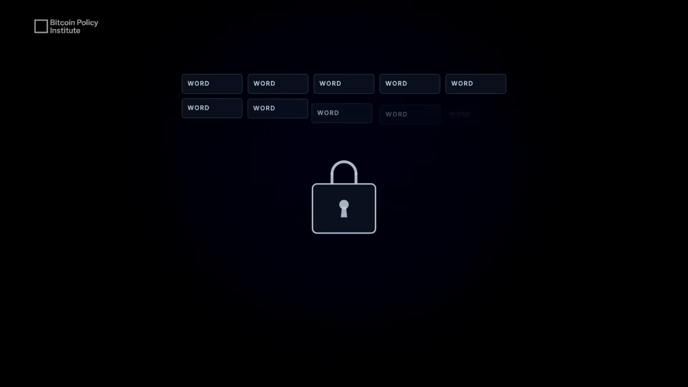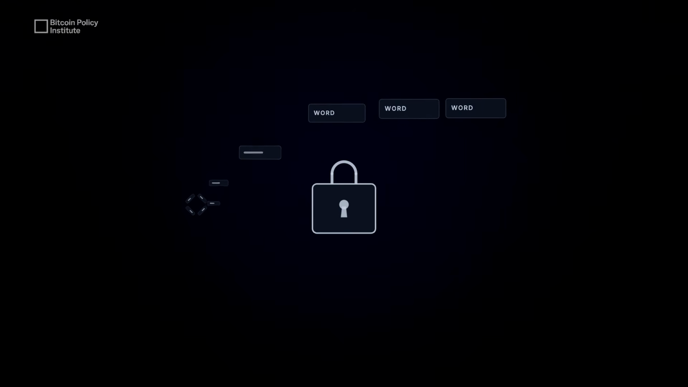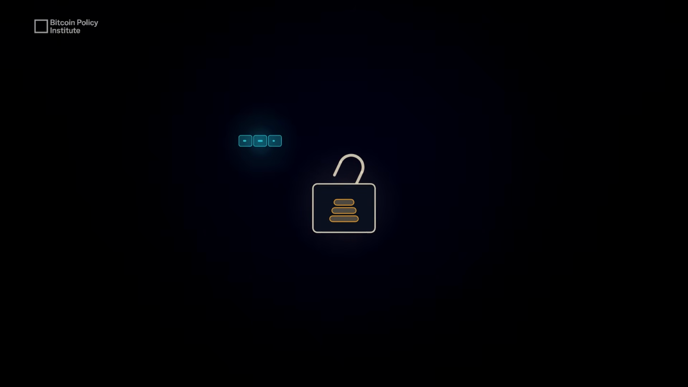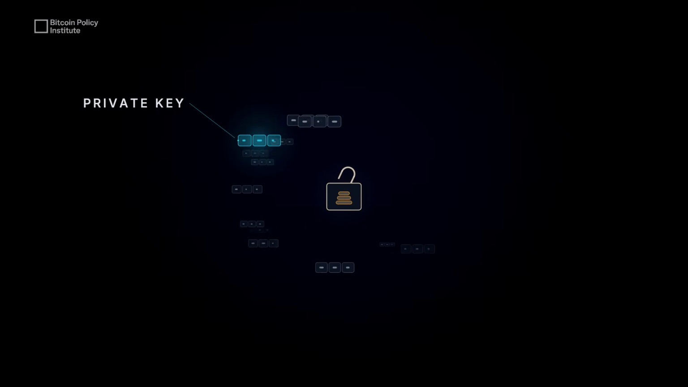A Bitcoin wallet is protected by a seed phrase, a list of words that acts like the master key to the wallet. If someone discovers that phrase, they can take control of the Bitcoin inside. So, what stops an attacker from simply guessing it? The answer is the number of possible seed phrases.